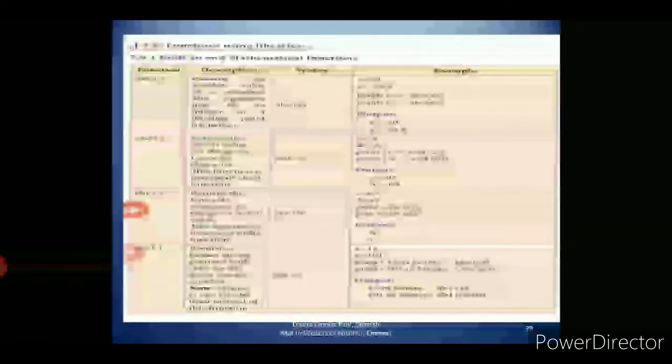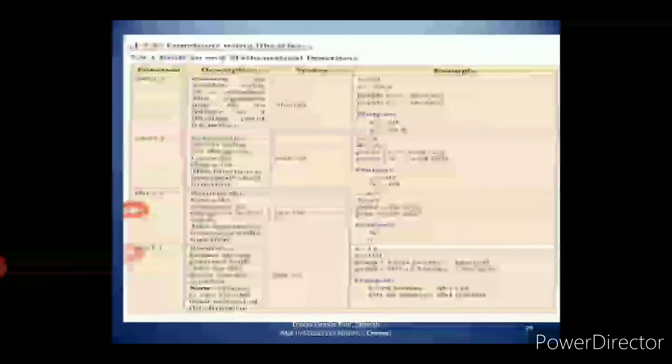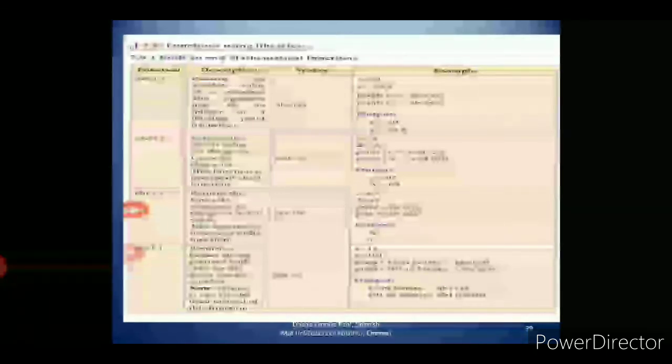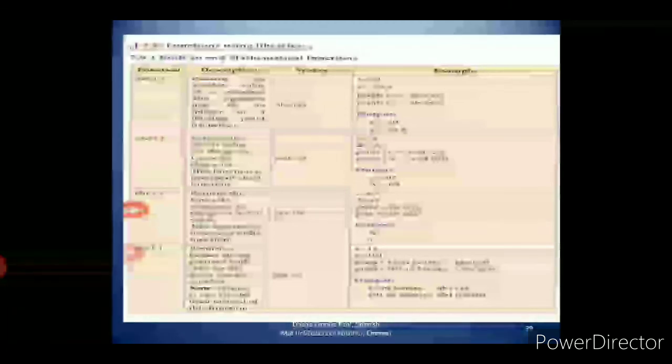Then power value. What do you mean by power value? A to the power b, b to the power c, something like that. So it returns the computation of a to the power b, a raised to the power of b. A equal to 5, b equal to 2. So power of a comma b means 5 to the power of 2. That is 5 into 5, 25. Then the second one, print power of a comma c means what? 5 to the power 3.0. So the output will be 125. 5 into 5 into 5.